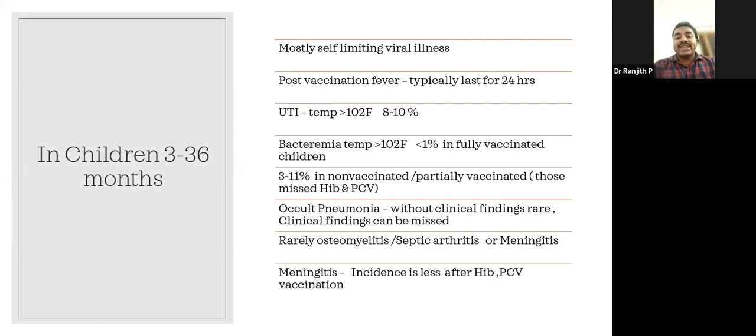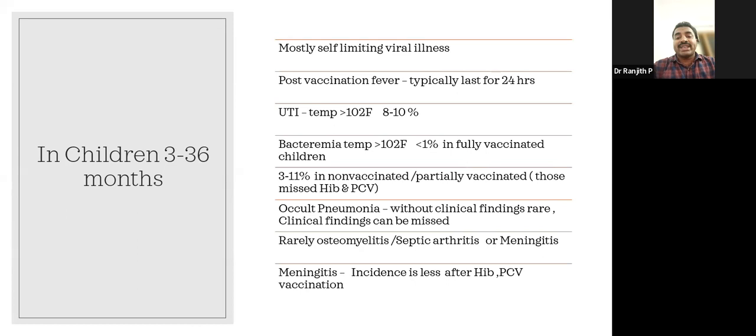In UTI, the characteristic is that the temperature is high grade, more than 102 Fahrenheit. It is the most common, 8 to 10% cause of fever without focus. And there is also a chance of bacteremia in children in this age group. In bacteremia also, the temperature is more than 102 degrees Fahrenheit.